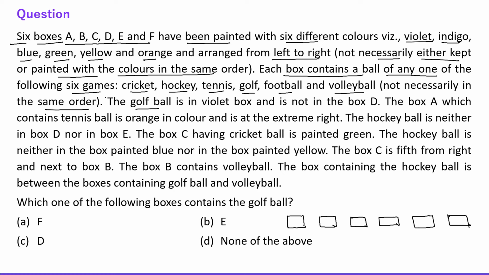So friends, now I'm going to read the given information for these boxes and their colors. The question is saying the golf ball is in the violet box and is not in the box D. The box A, which contains the tennis ball, is orange in color and is at the extreme right.